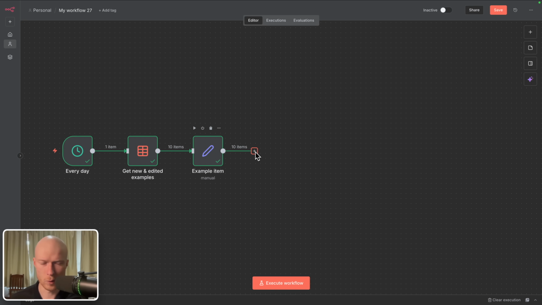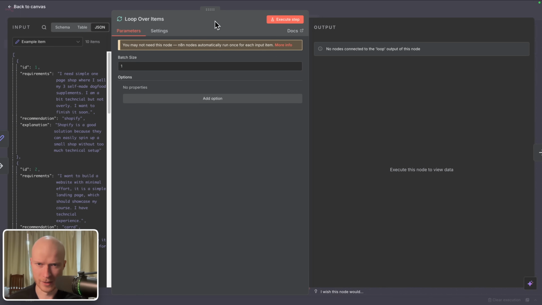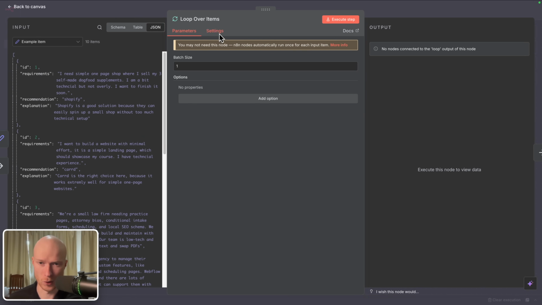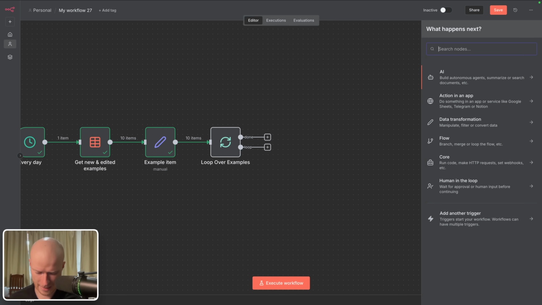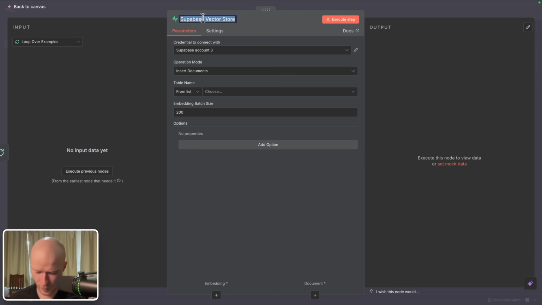And now we have to load each example individually into our vector database, which is why here I add a loop. And the reason why I add a loop and do not rely on n8n's default looping behavior is because we have to load each example individually into the vector database. So let's call this loop over examples. And then for the loop output, I add a Supabase vector store, and I choose the action add documents to vector store. And let's rename this to examples vector database.